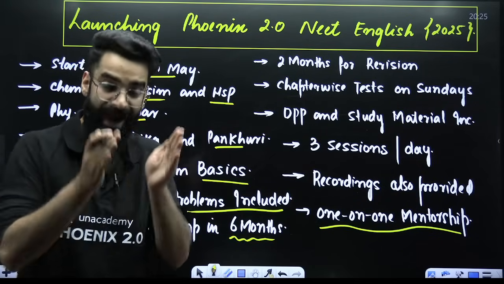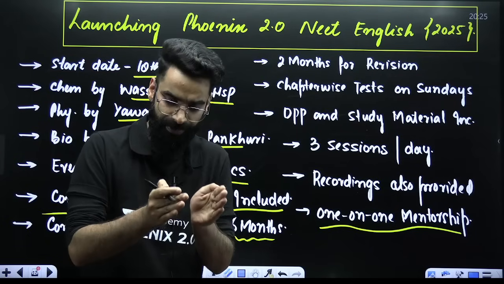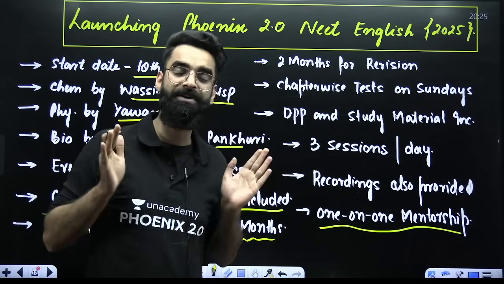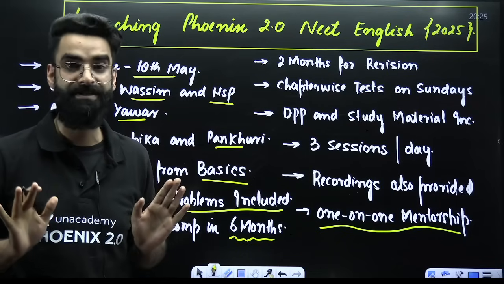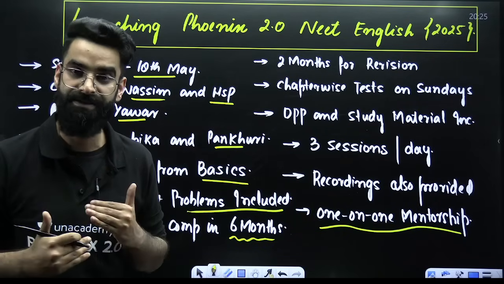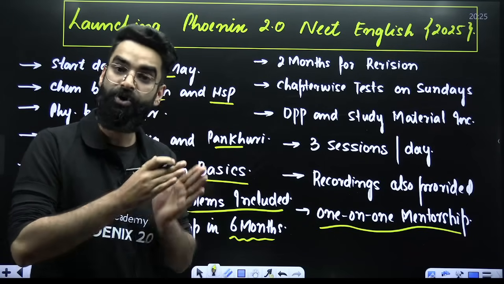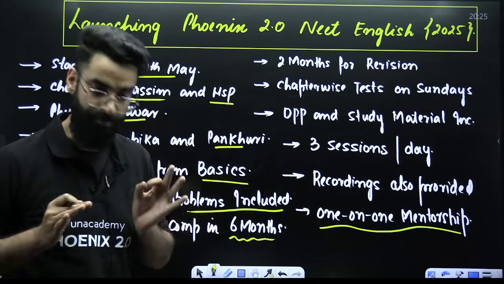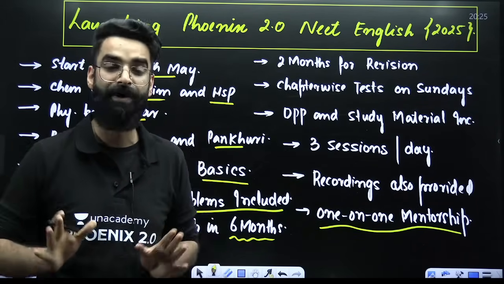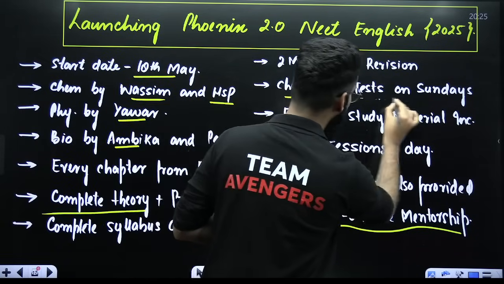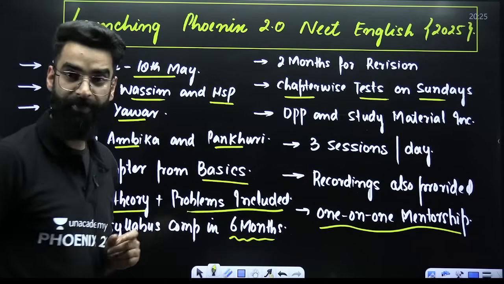Once we complete 3.5 chapters in a particular week, on the Sunday of that week you will have to write the test of those chapters which you would have studied. We are going to provide you those tests as well, designed by us. So on every Sunday, starting from 18th of May, you will write tests throughout the year. Minimum 30 to 40 tests will make you write throughout this year, and these are the chapter-wise tests which will happen on every Sunday.